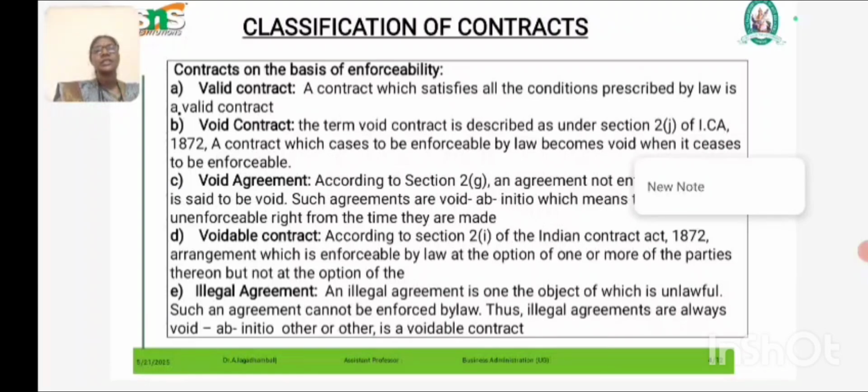That type is called a voidable contract. Then the illegal agreement. An illegal agreement is one whose object is unlawful. An illegal agreement is always void ab initio, like a void agreement.